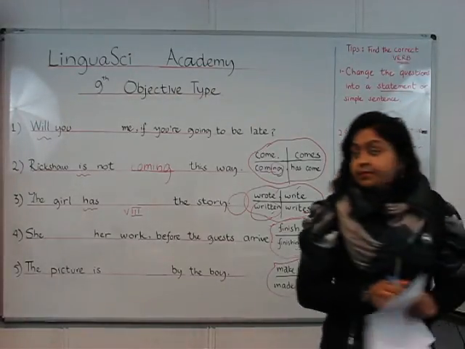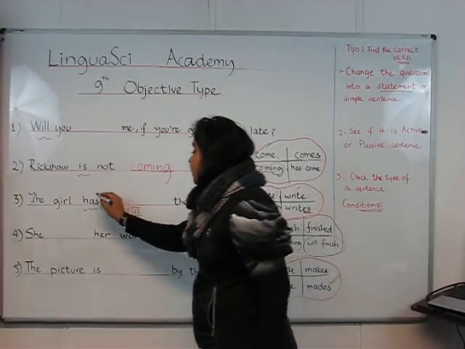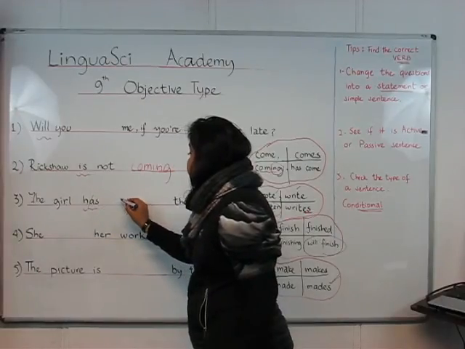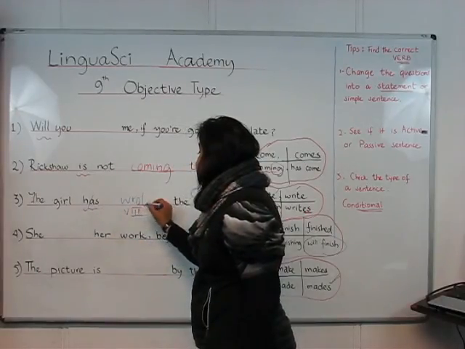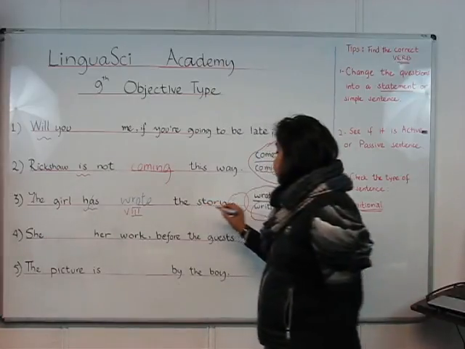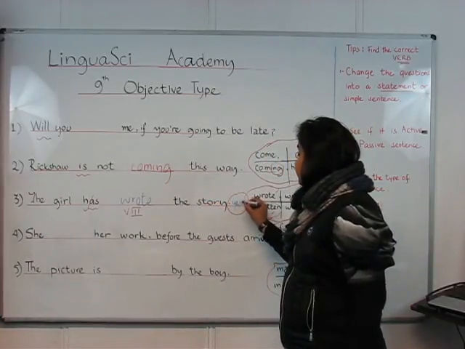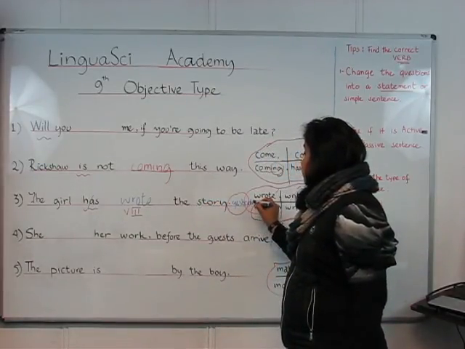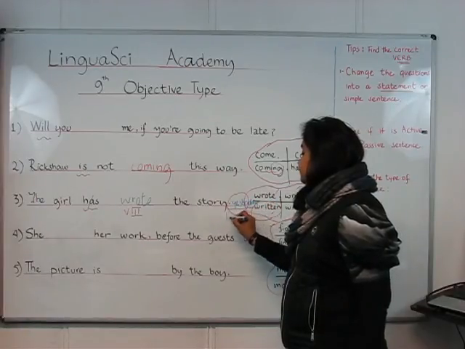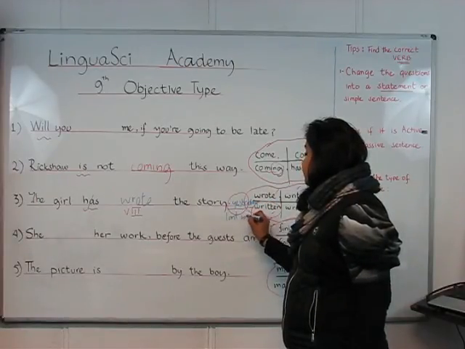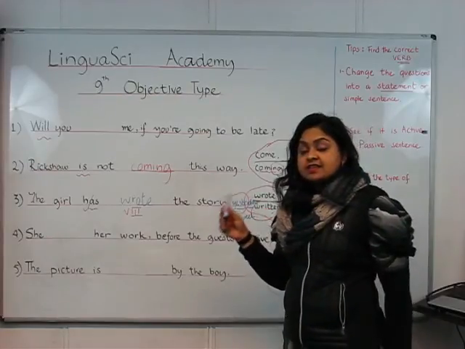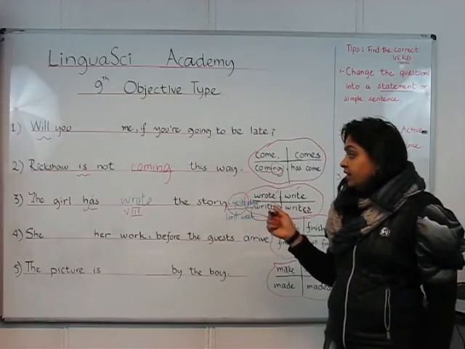If you say the girl, and you do not use has, you say the girl wrote the story, you'll always have to say yesterday or last year, last week. You always have to add some time element there.